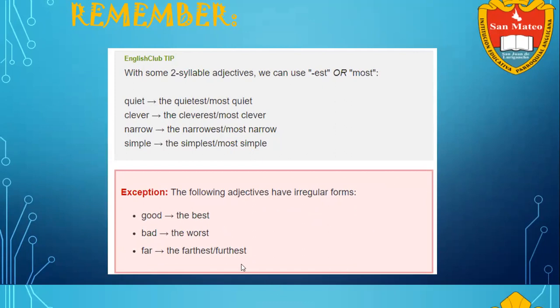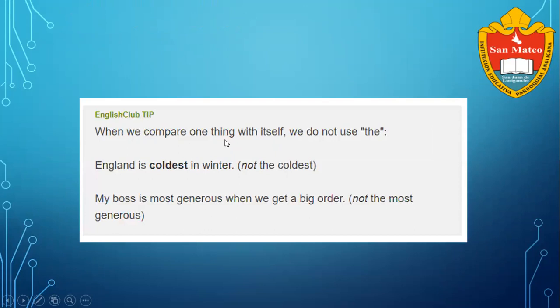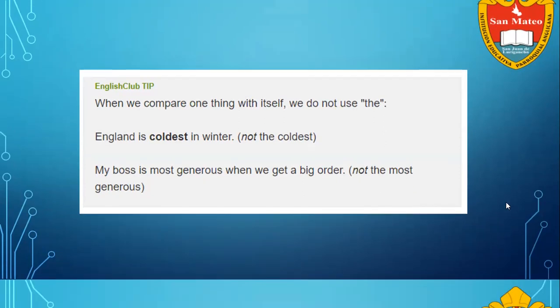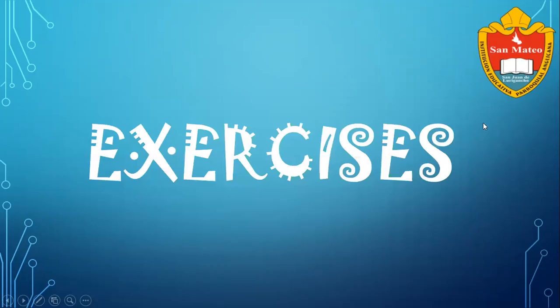One more tip. When we compare one thing with itself, we do not use the. For example, England is coldest in winter, not the coldest. Why not the coldest? Because we are comparing only one thing with itself, not with other places or other things. My boss is most generous when we get a big order, not the most. Good. So now we are going to do some exercises about it.